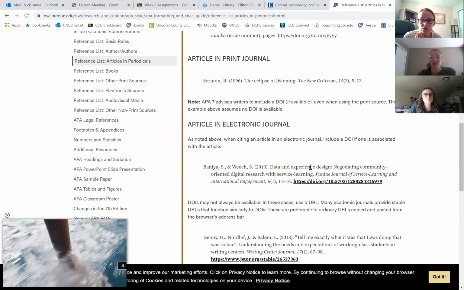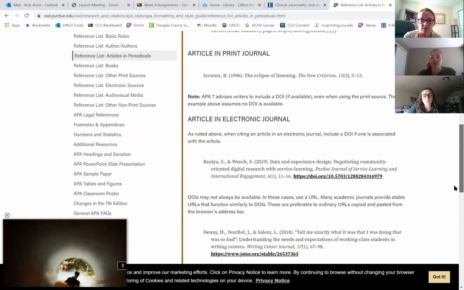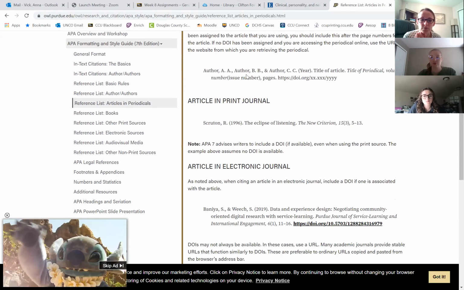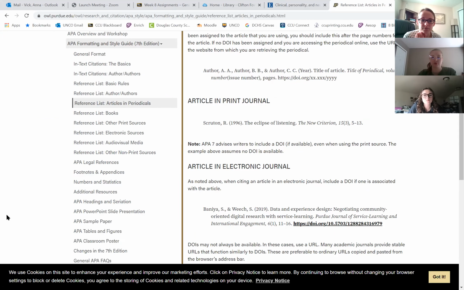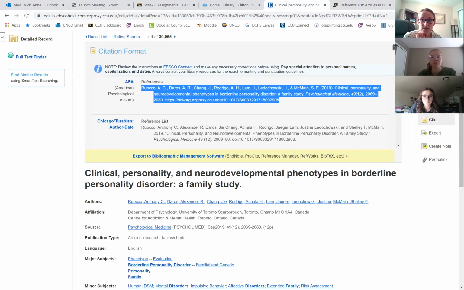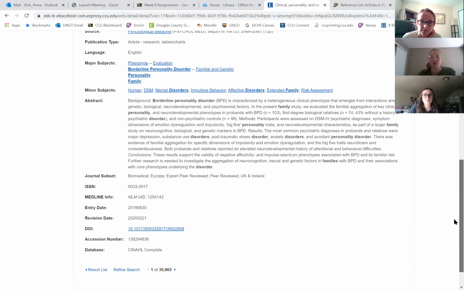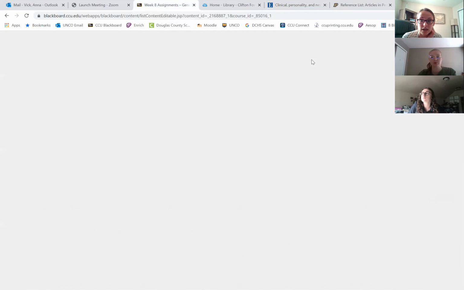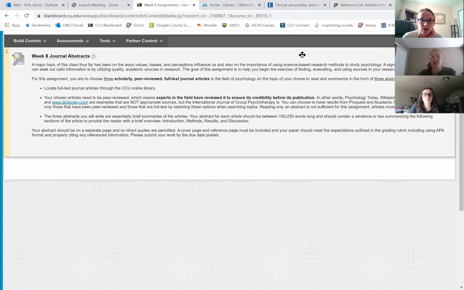And so these will provide you with several different examples of the fonts and the formatting, just to make sure that what's given to you by the library website is perfectly correct. But that's a pretty cool tool with this little citation thing here. And then if you like your article, you can save it as a PDF, and that'll just allow you to access it easily. Okay. So now that we've talked through the library, back to the abstracts.